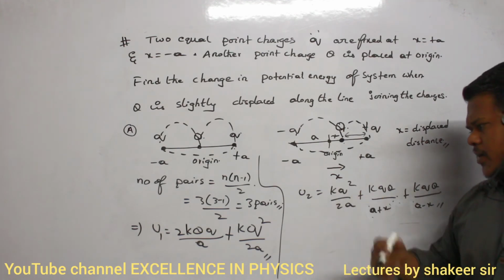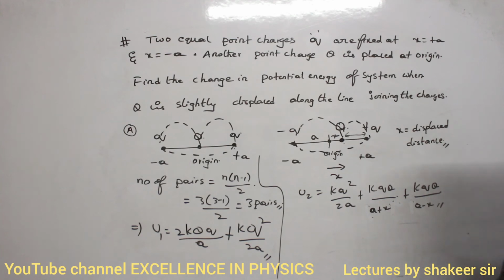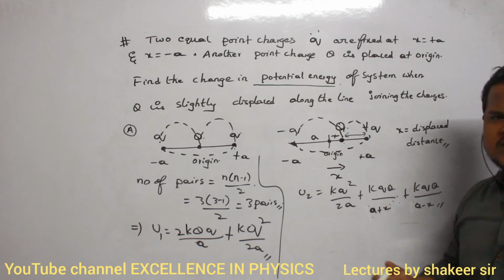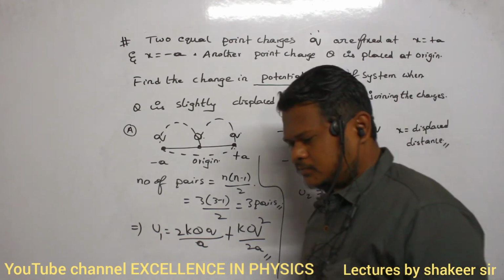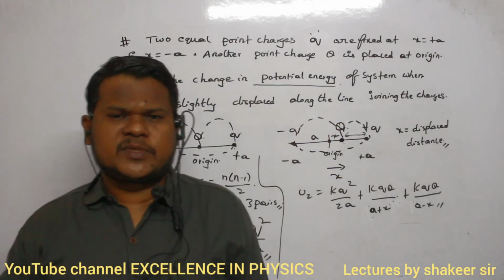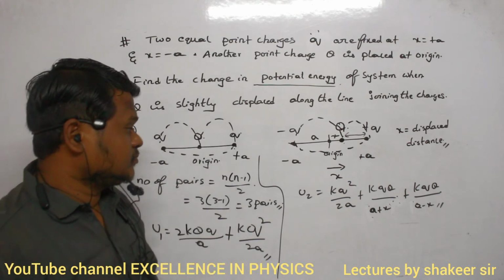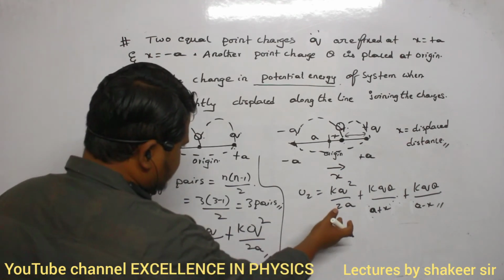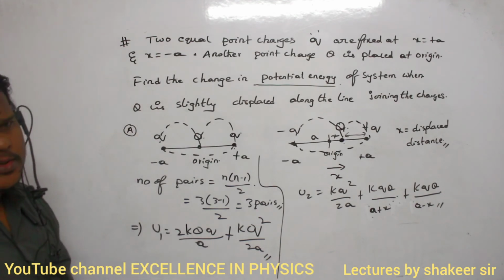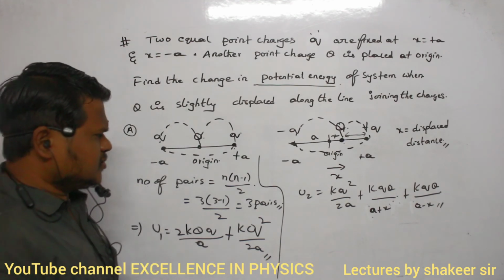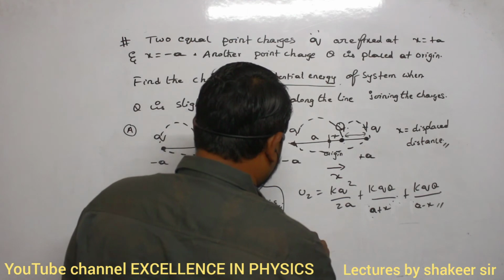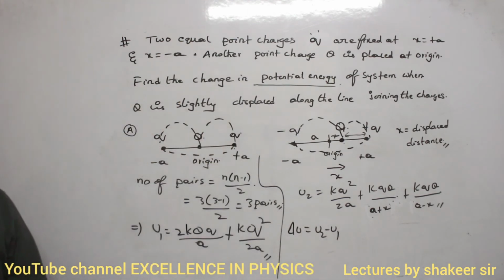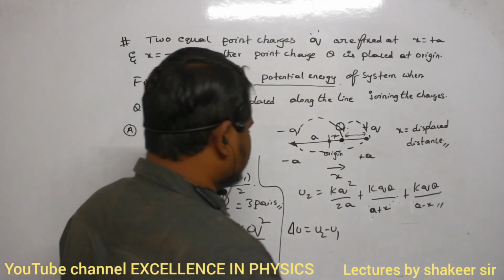So how can I calculate the change in potential energy? He is asking for the change only. Change in potential energy means U2 minus U1, the final potential energy minus the initial potential energy.